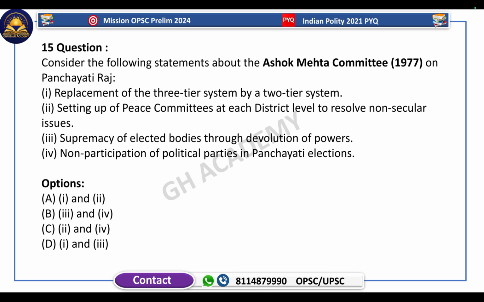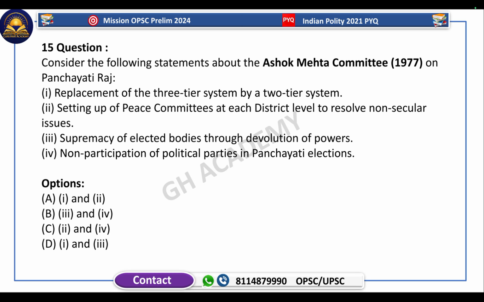Consider the following statements about the Ashok Mehta Committee. Again, this is a very old question, but it comes every 1 or 2 years. This question has been asked in OPSC and also UPSC. Committees are being asked, so we have to read them.